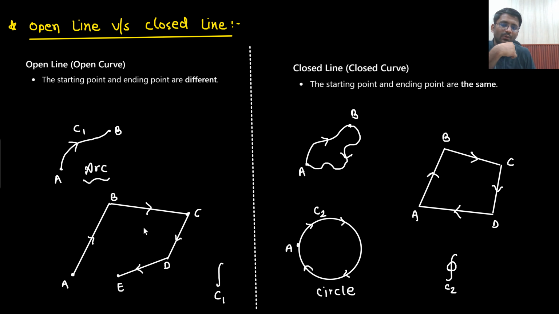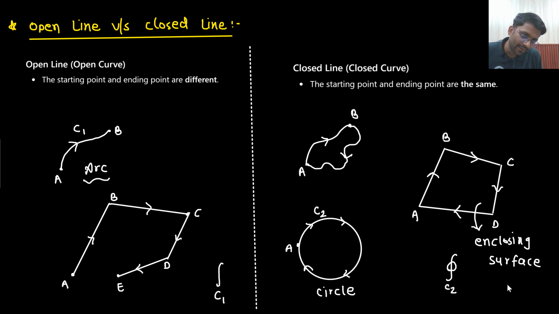Now let me know, is it enclosing any surface area? Yes. Although there is no material, it is enclosing some surface area, no? I told you, you simply take a wire like this. There is no material inside, you are simply taking a wire, but it is enclosing this much surface area, right?